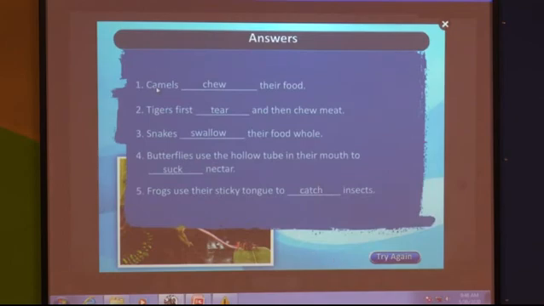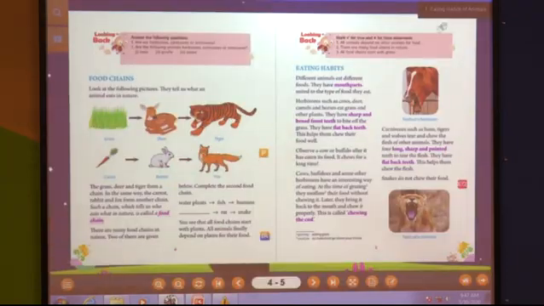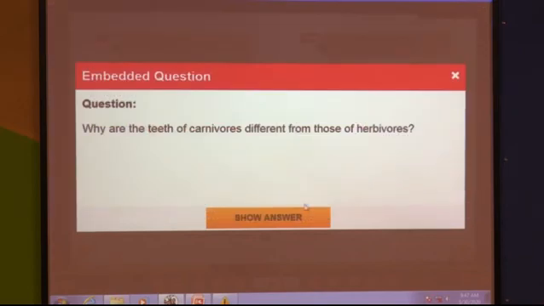I'll repeat once again. Camels chew their food. Tiger first tear and then chew the meat. Snakes swallow their food whole. Butterflies use the hollow tube in their mouth to suck the nectar. Frogs use their sticky tongue to catch the insect. I hope you understood well. Yes? Now we'll see some more questions.